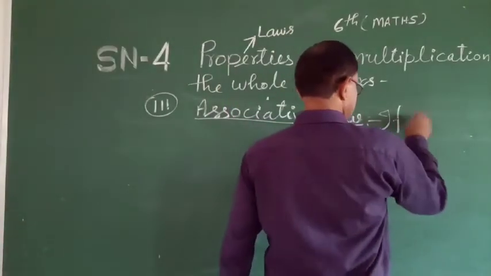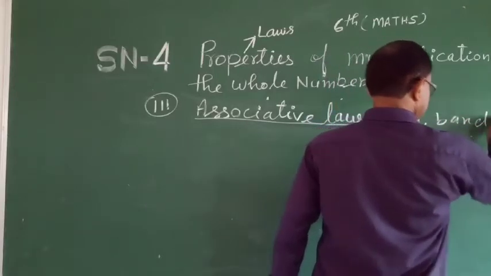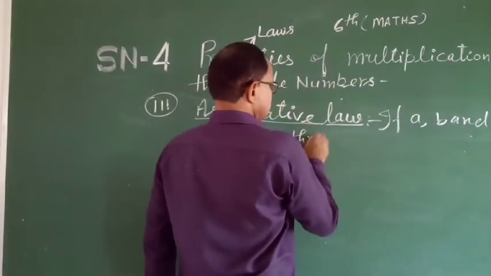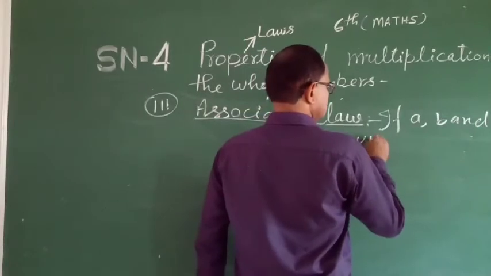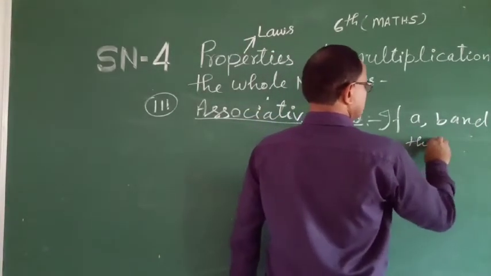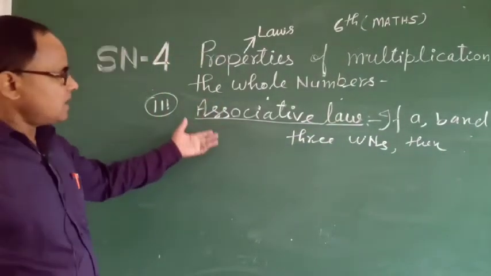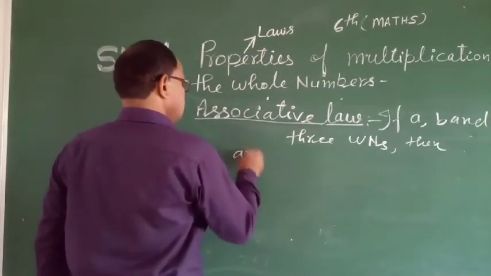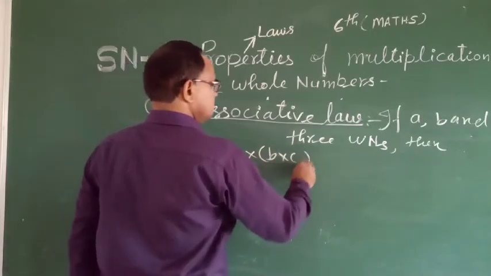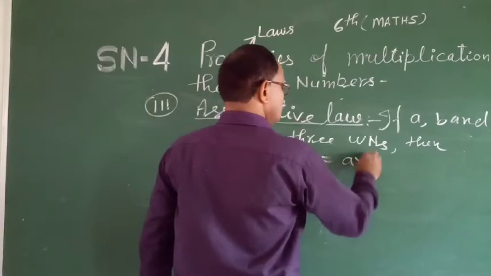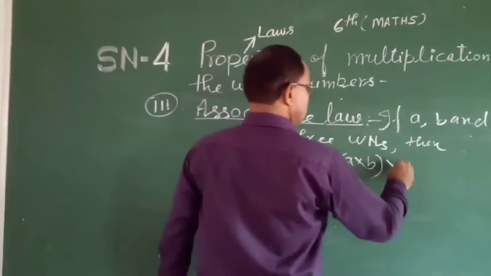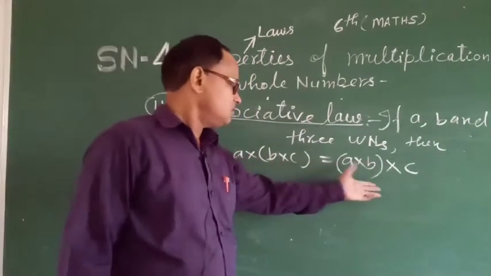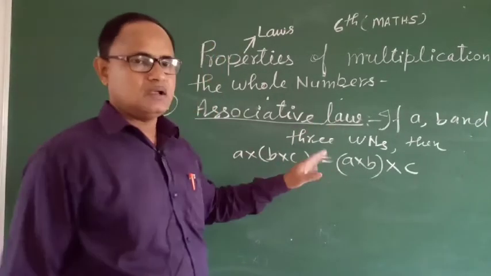If A, B and C are 3 whole numbers, then according to the rule of associative law in multiplication, A into (B into C) is equal to (A into B) into C. This form is the associative rule. Associative law, rule or property, all are the same.